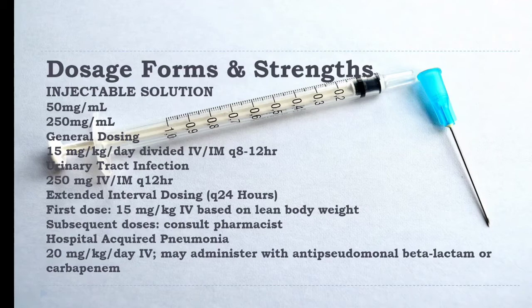Now in hospital acquired pneumonia, 20 mg per kg per day, because it is a more serious condition, and administer with an anti-pseudomonal beta-lactam or carbapenem. What is an anti-pseudomonal beta-lactam? Give at least two examples of anti-pseudomonal beta-lactams in the comment box.